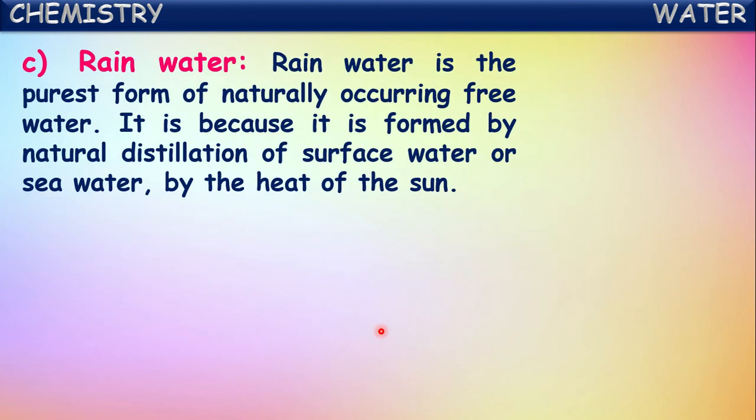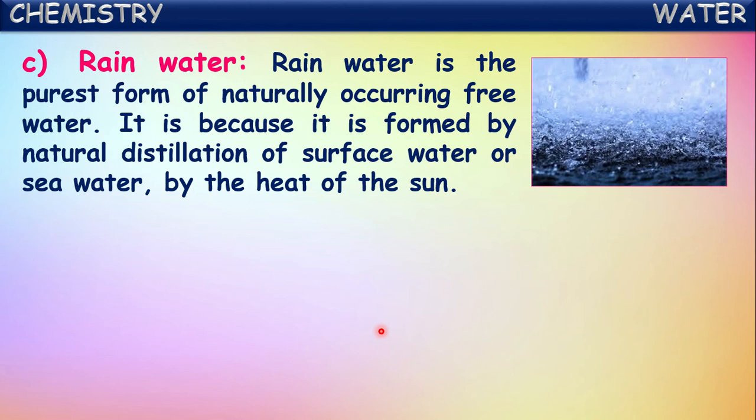Next, rainwater. Actually, rainwater is the purest form of naturally occurring free water. It is because it is formed by the natural distillation of surface water or seawater by the heat of the sun. So rainwater is formed by the natural distillation, isn't it?